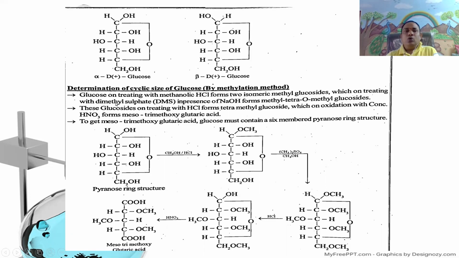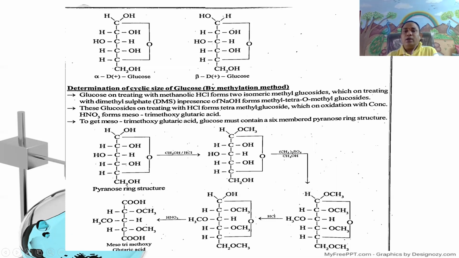Here, glucose on treating with methanolic HCl forms two isomeric methyl glucosides, which on treating with dimethyl sulfate in the presence of sodium hydroxide form methyl tetra O-methyl glucosides.